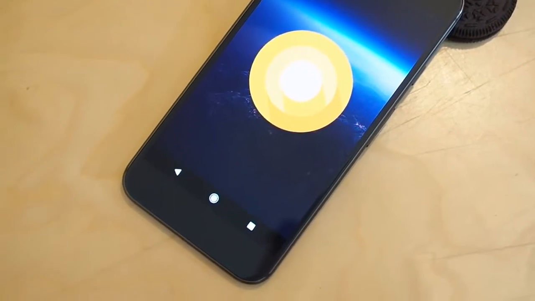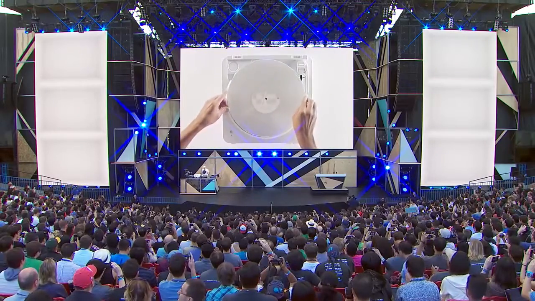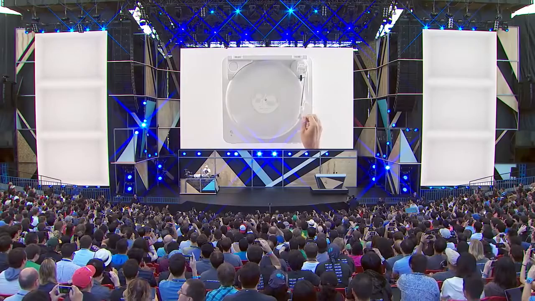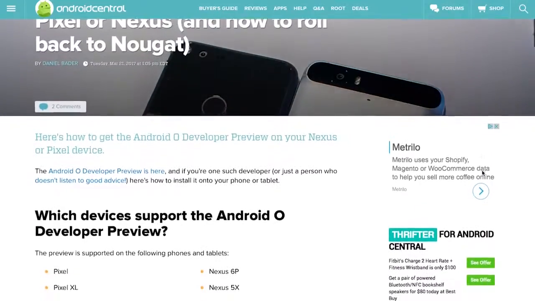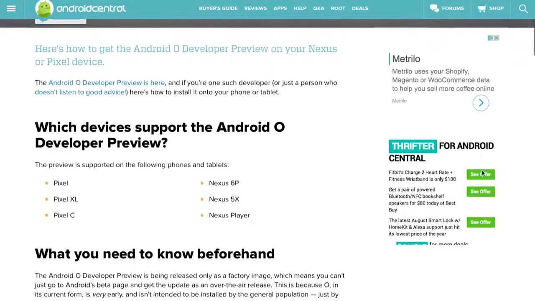So that's what's there right now, and all of this stuff is just the start for Android O. Google's going to have more features coming in future previews, and we'll learn more about the direction O is taking at Google I/O in mid-May. If you're eager to try this very early build of O, we've got instructions up on the site right now, androidcentral.com.